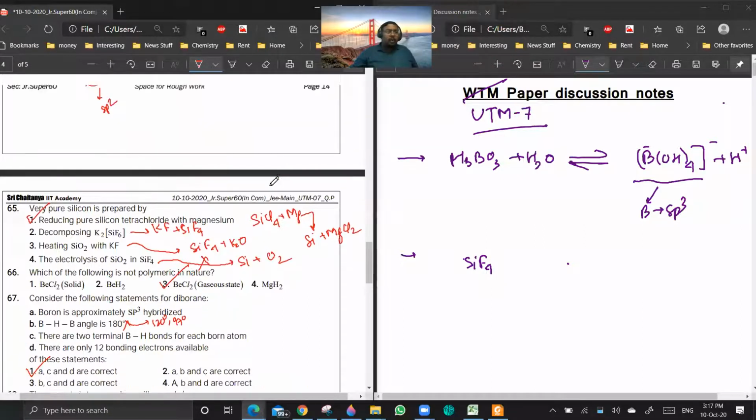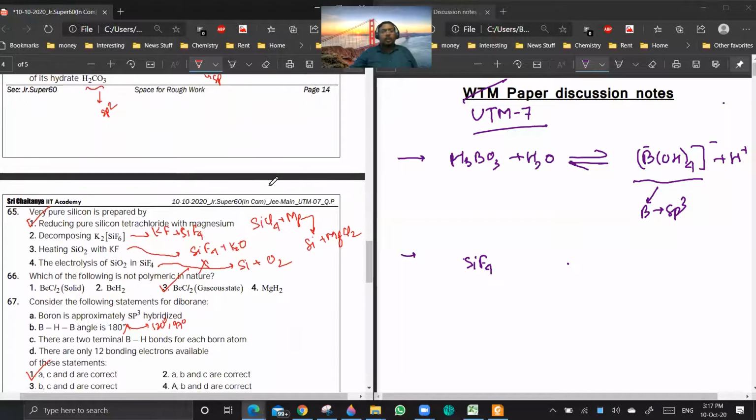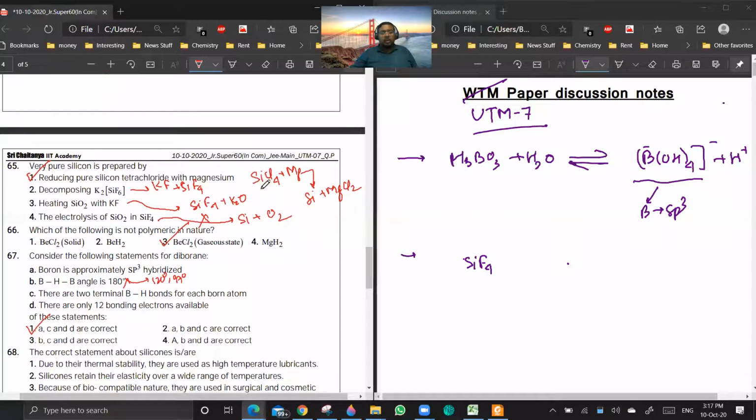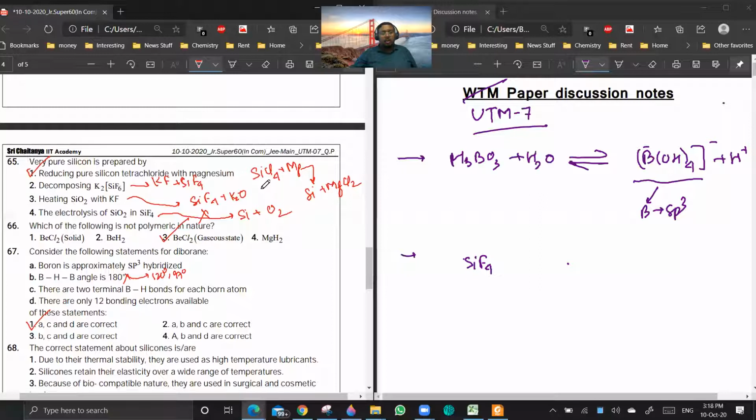Okay, 65 is done. The 65th one is the first option, sir. Yeah, you get Si plus MgCl2. Magnesium is an electropositive metal, so it will be acting as a reducing agent. Getting the point? Yes, sir. Okay.